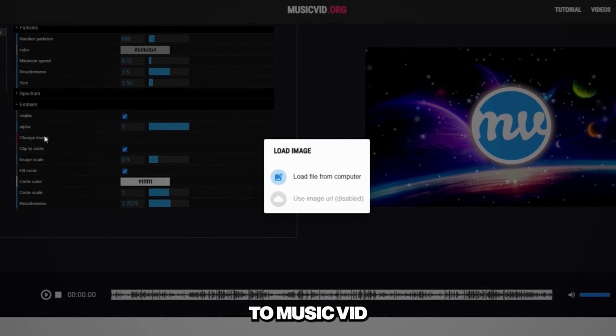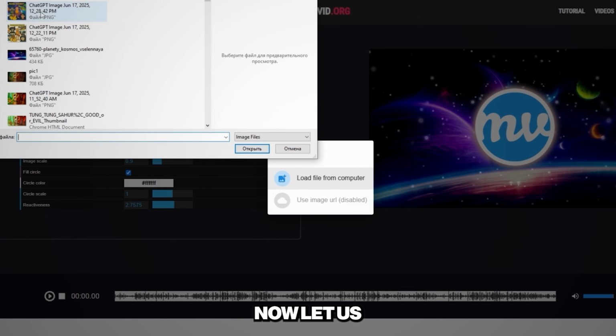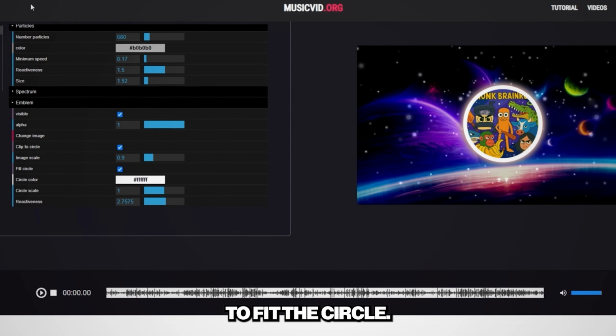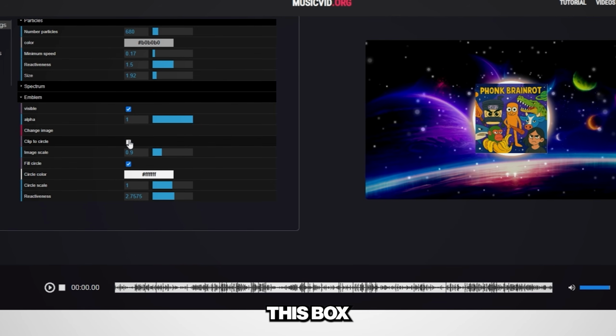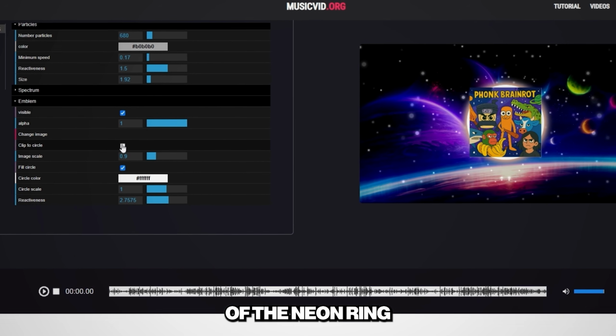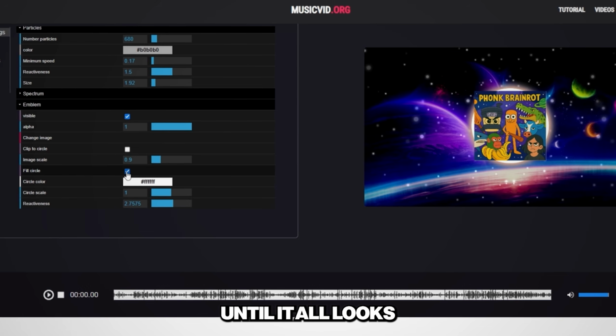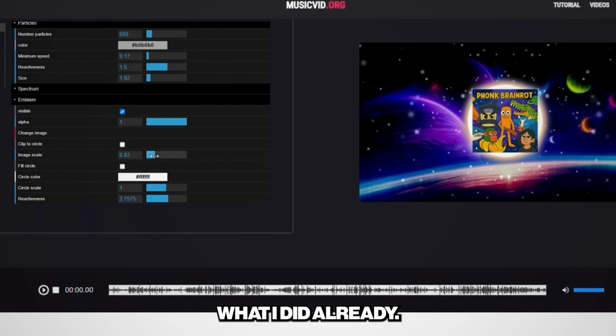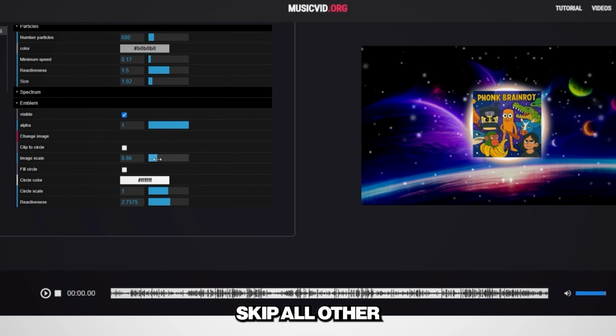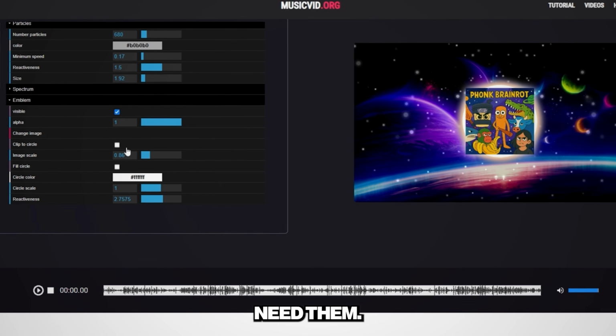Let us go back to Music Vid and upload our emblem. Perfect now. Let us adjust it to fit the circle since our image is not perfectly shaped for it. Simply uncheck this box and change the size of the neon ring, the lighting, and the image position until it all looks balanced and clean. Play with the settings, or follow what I did. Already looks great. Skip all other sections since we do not need them.